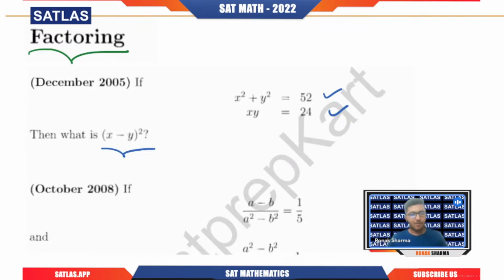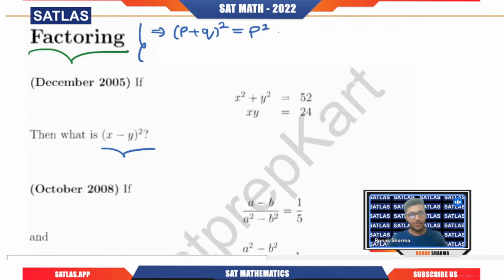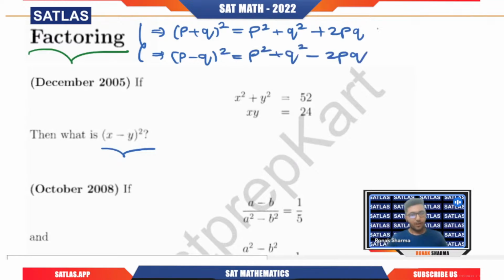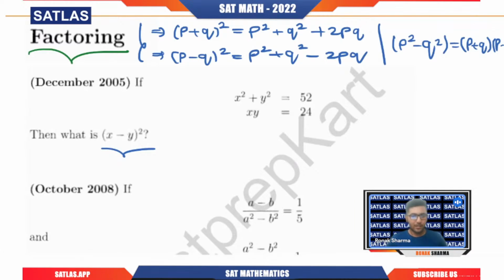In these types of factoring questions, please try to understand a few basic formulas. We have (p plus q) whole square, that is equal to p square plus q square plus 2pq, and (p minus q) whole square is p square plus q square minus 2pq. We have one more very important formula: p square minus q square is (p plus q) times (p minus q), right? These are the three basic important formulas that you must know.